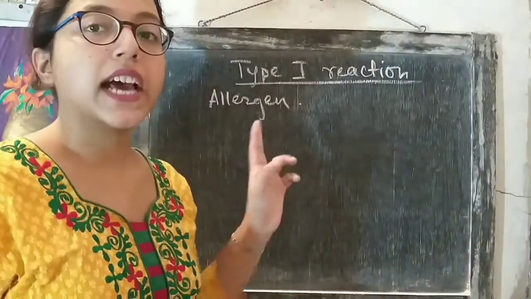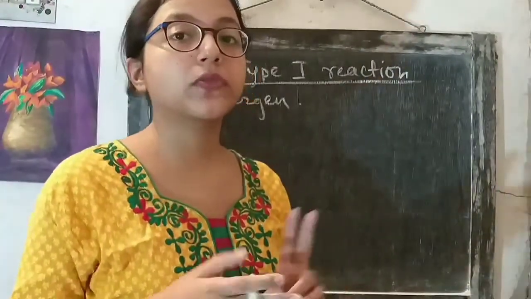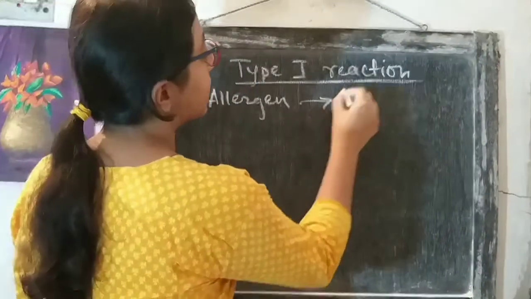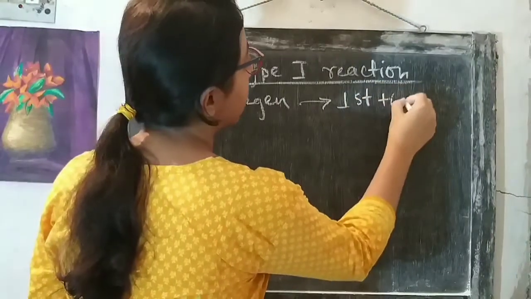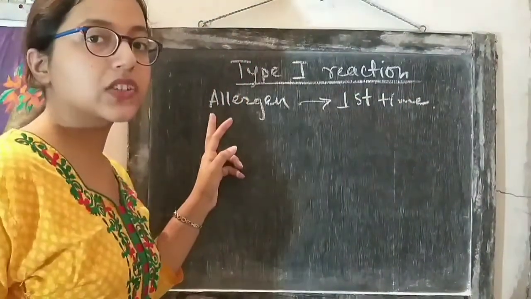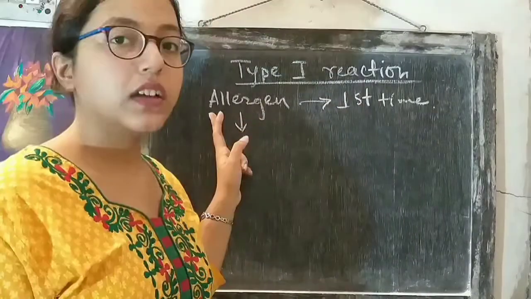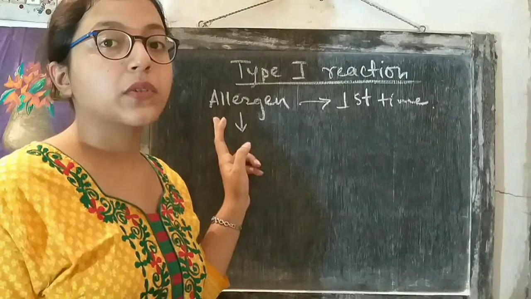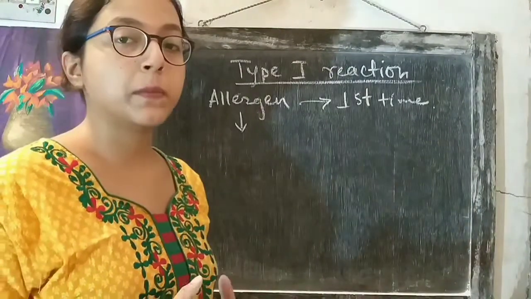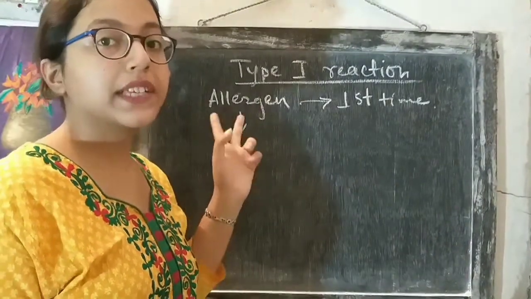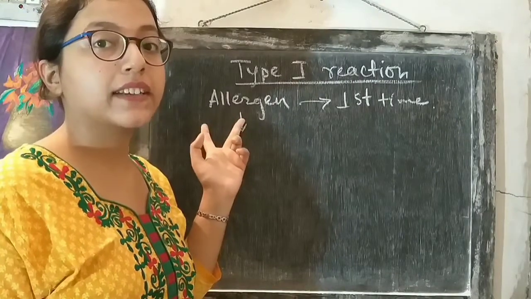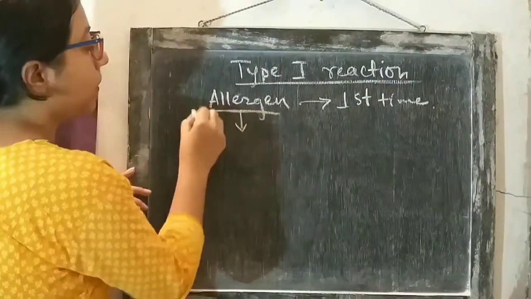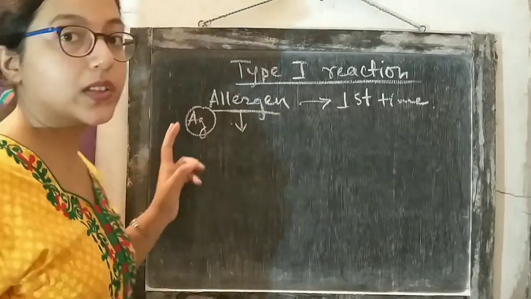This type 1 hypersensitive reaction is mediated in two phases. In the first phase, the allergen enters the body of the person for the first time. After the allergen enters the body, it is recognized as a foreign particle in the person's body. So the body will raise an immune response against this allergen. This allergen will now be treated as an antigen. This is now an antigen for the person.